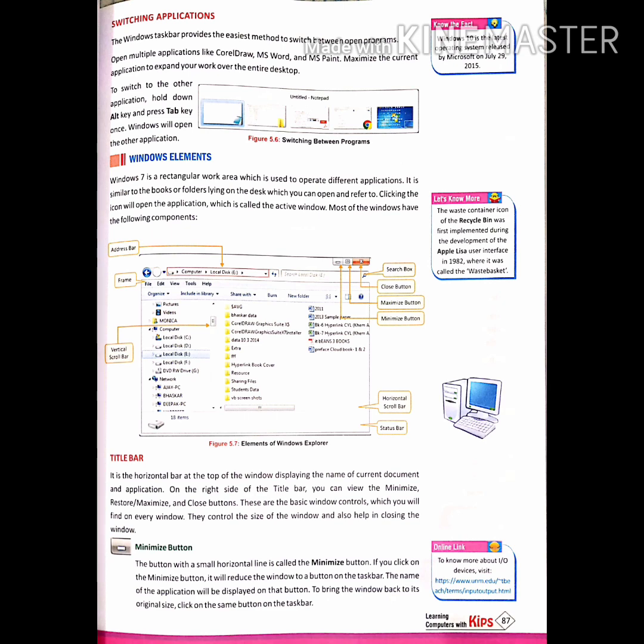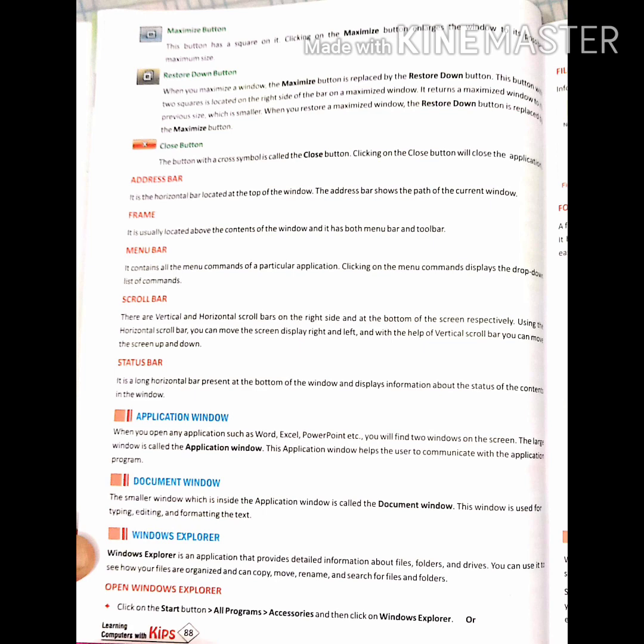Minimize button. This button with the horizontal line is called the minimize button. If you click on the minimize button, it will reduce the window to a button on the taskbar. Maximize button. This button has a square on it. Clicking on the maximize button enlarges the window to its possible maximum size.